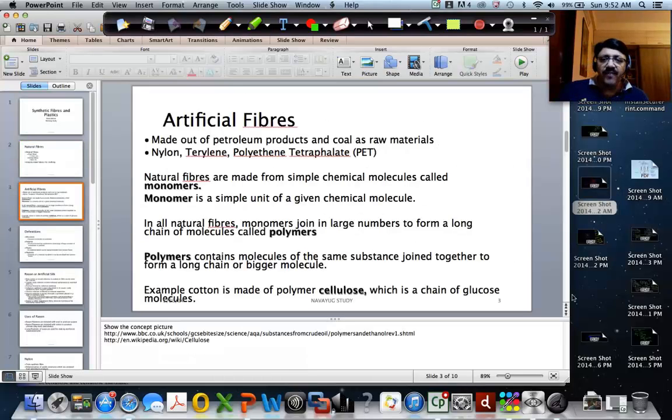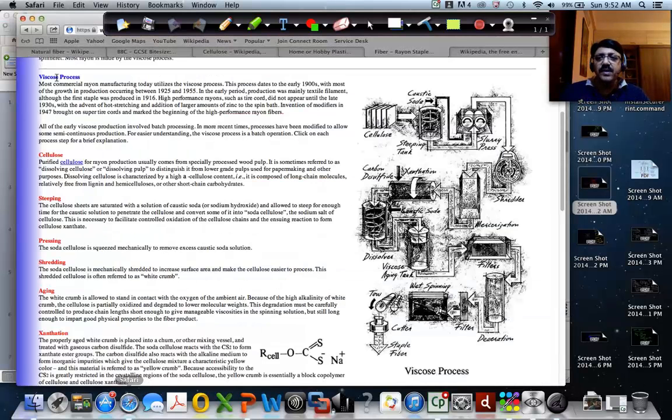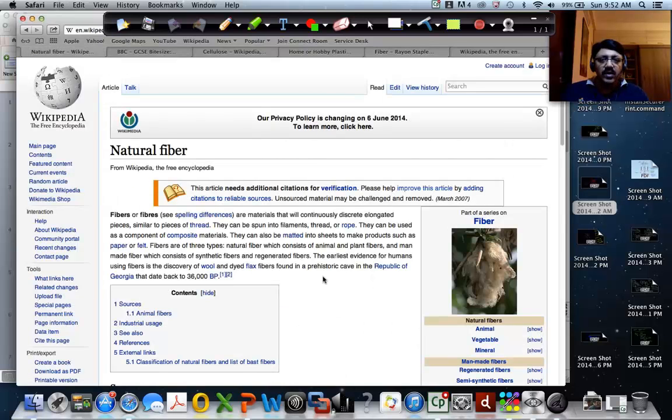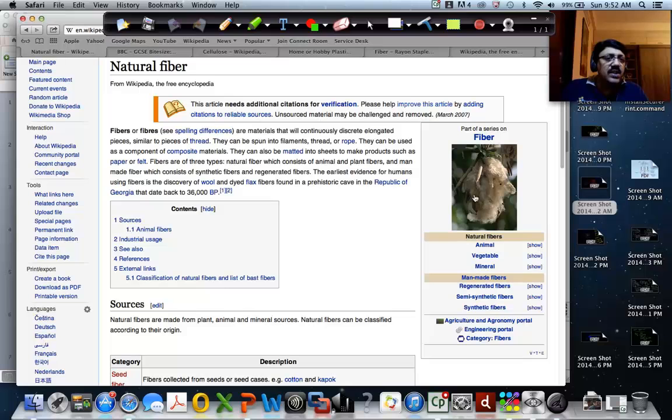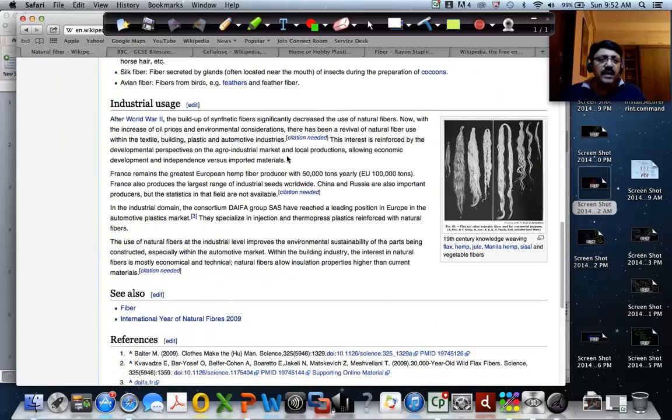I would like to, in fact, show you. In all natural fibers, monomers join together in large numbers to form a long chain of molecules called a polymer. I want to just show you quickly how this happens and how it looks. Now, this is the natural fiber which I talked about. This is cotton, right? This is how it looks in the cotton plant or cotton tree. You can see these are all cotton fibers, and there are ways of yarning it to form cotton threads. These fibers are put together to form cotton threads. So this is an example of a natural fiber, the cotton fiber, right?